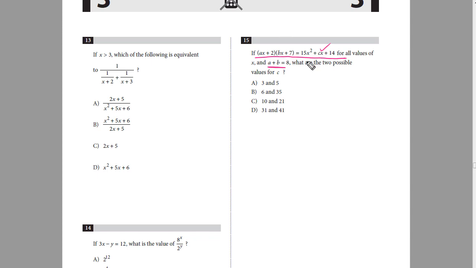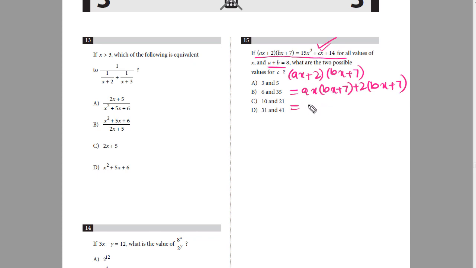First of all, we'll multiply the expression ax plus 2 times bx plus 7, and compare the answer with the expression on the right side of the equation. So let's solve it. It will be ax times bx plus 7, plus 2 times bx plus 7.